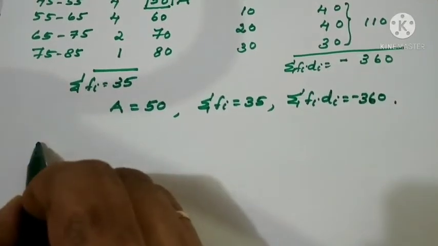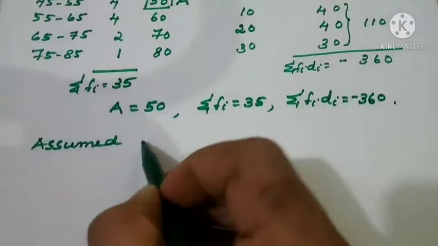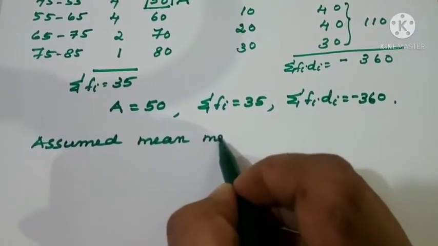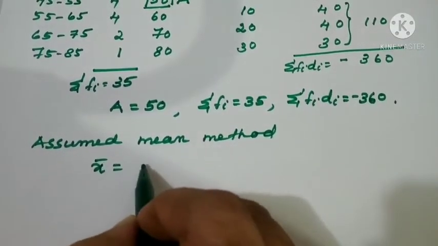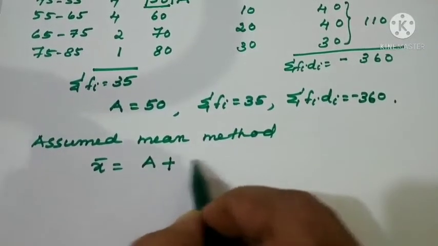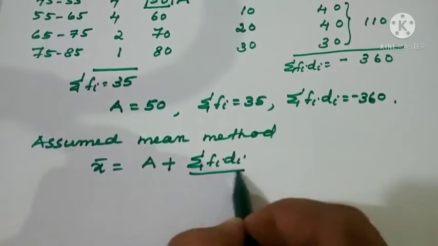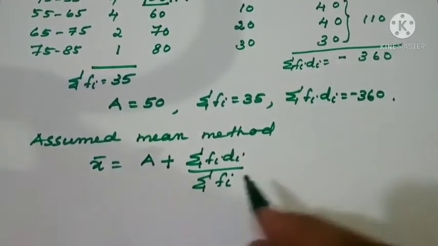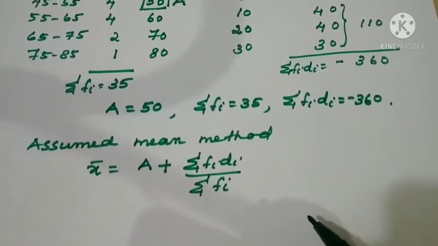Assumed mean method. x bar equal to a plus sigma fi di divided by sigma fi. If you are having a problem with sigma fi, we can write n also.